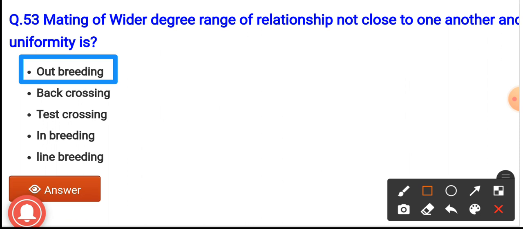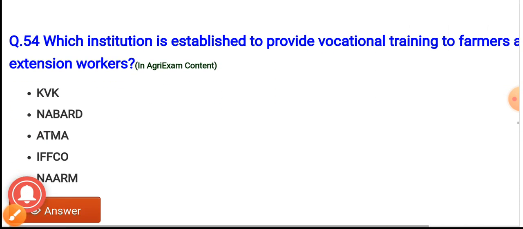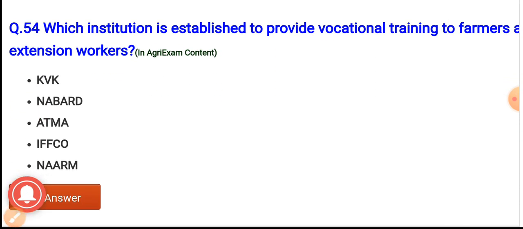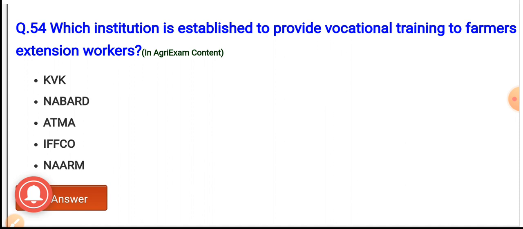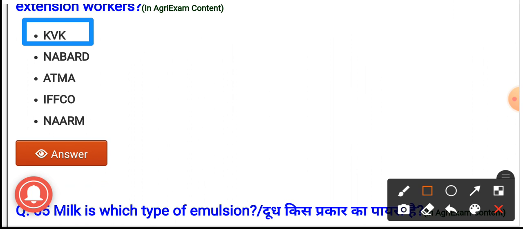Next question, question number 54. Which institution is established to provide vocational training to the farmers and the field level extension workers? The options are KVK, NABARD, ATMA, IFFCO, NIRAM. And the correct option is option first, that is KVK.